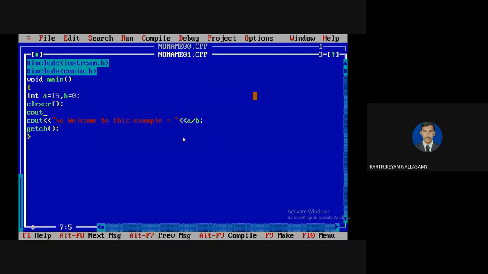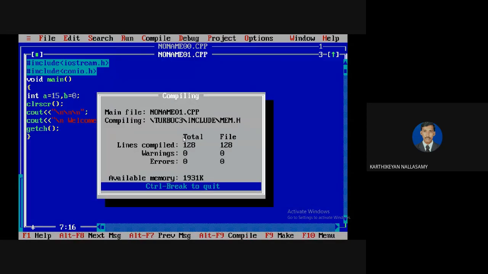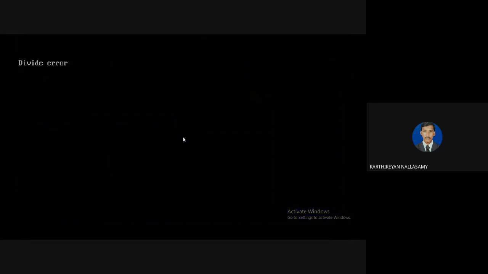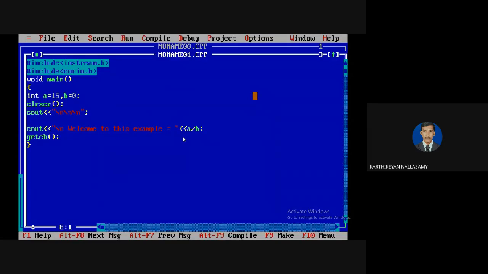We know that if an exception is thrown at the time of running, then the remaining part of the statements won't execute. So see that it shows a divide error. This type of error is called a runtime error. Generally, if a runtime error comes, it's somewhat difficult to understand what the runtime error is.